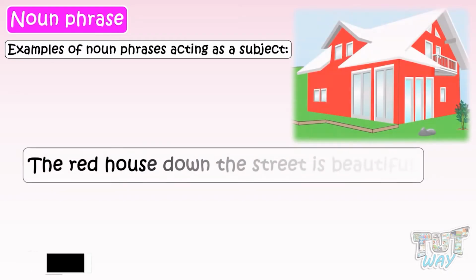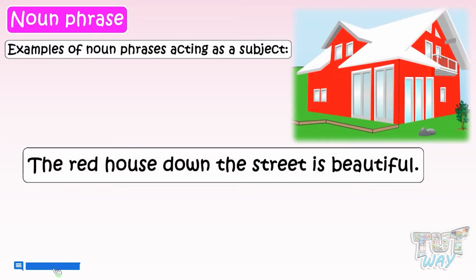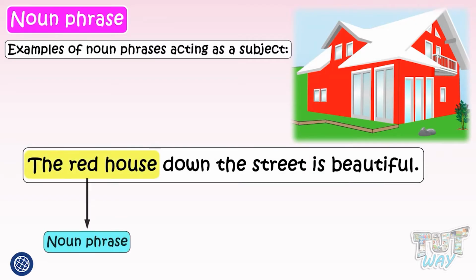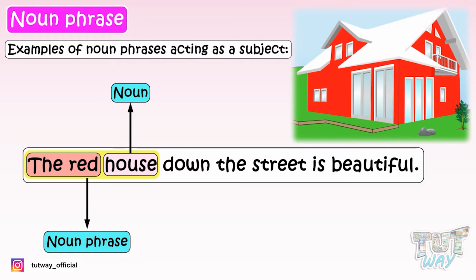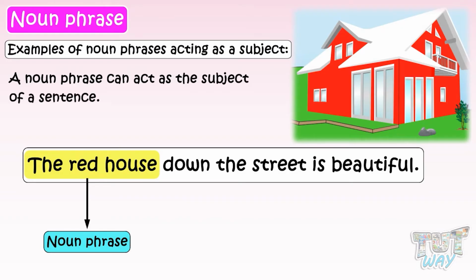The red house down the street is beautiful. Here, the phrase, the red house, is a noun phrase as it contains a noun, house, and the words the and red describe the noun, house. And it is acting as the subject of the sentence here, as the red house is the thing which is being talked about in this sentence. So, a noun phrase can act as the subject of a sentence.